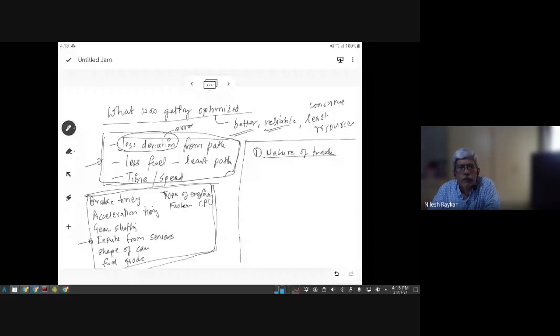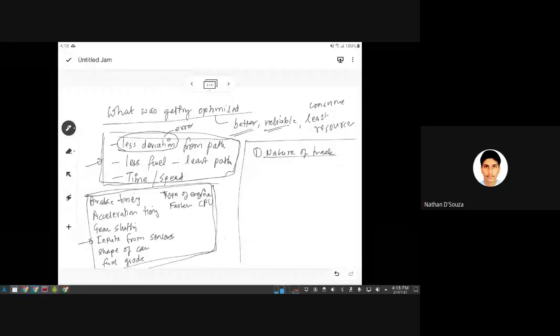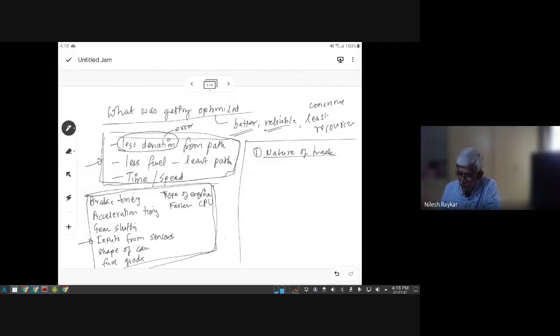What else is there which is not in your control? Weather conditions. Okay. What else, which will affect your performance?